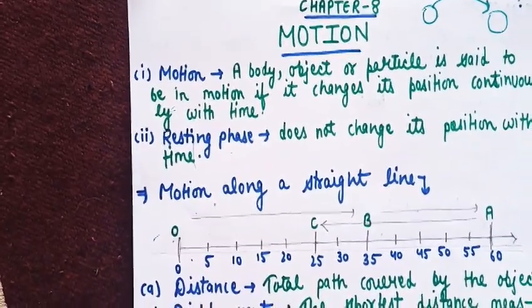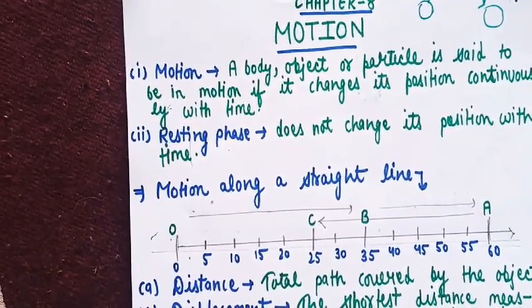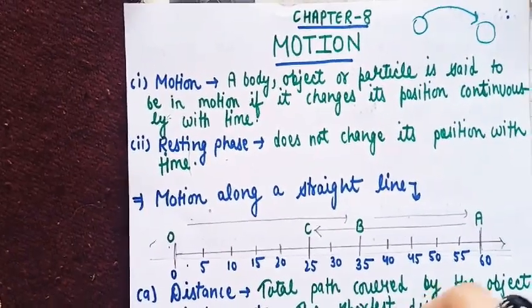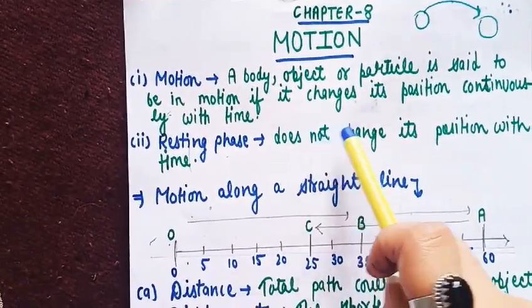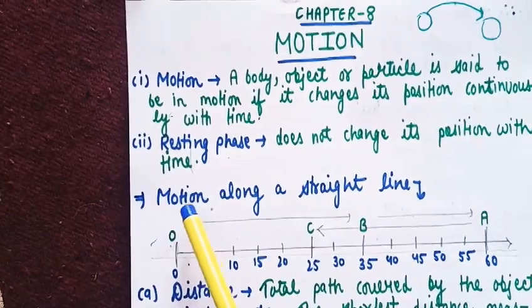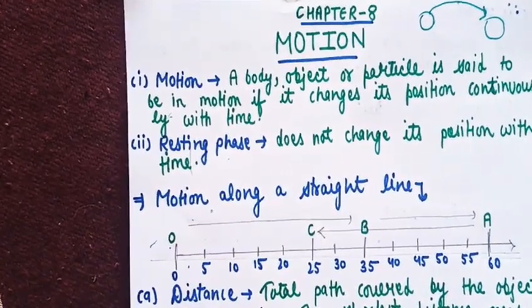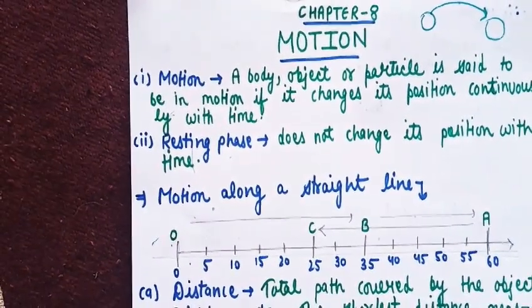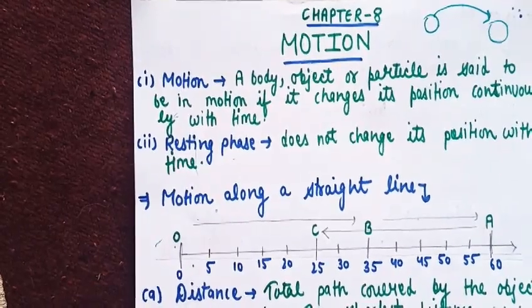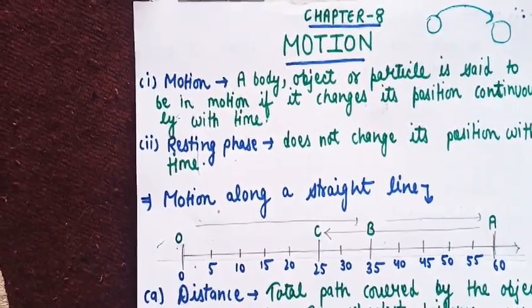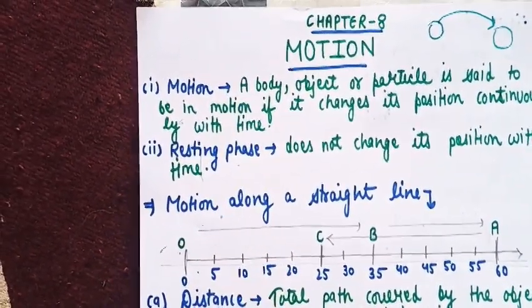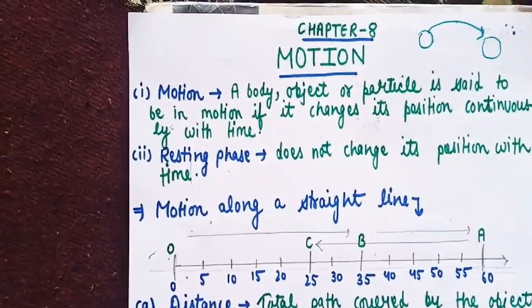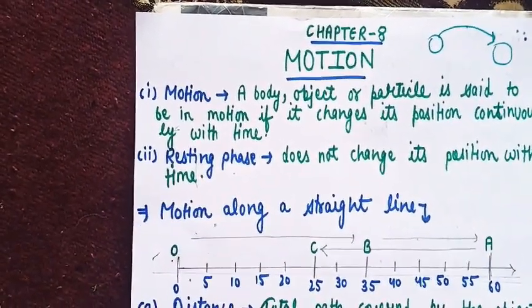And the second one, the resting phase, is just the opposite of motion. That means whenever an object does not change its position with time, it stays in its position, so the object is said to be in the resting phase. Now these are the two common terms we have to know before starting the chapter.